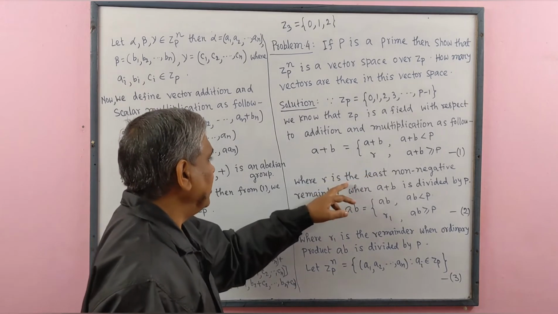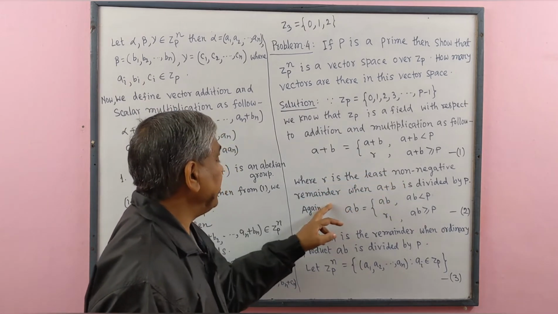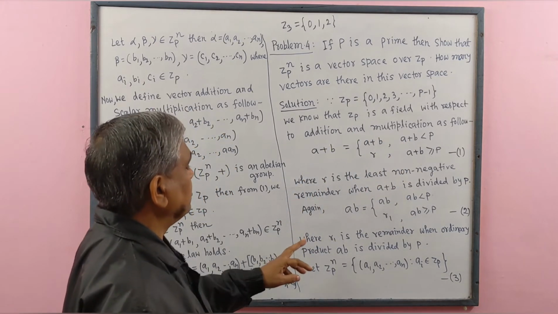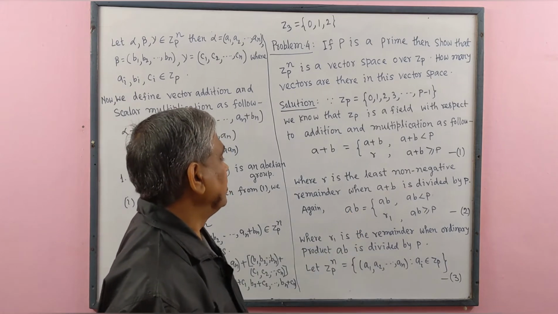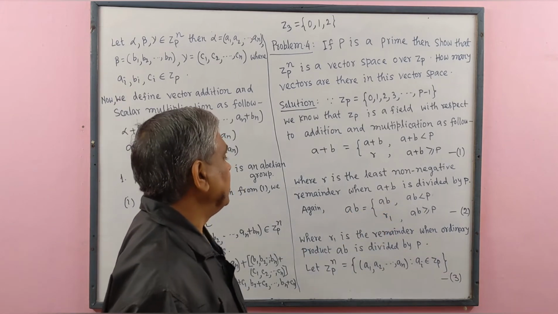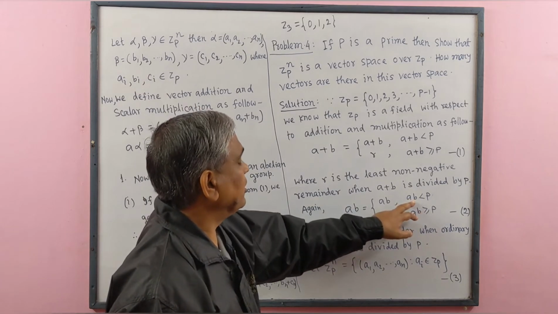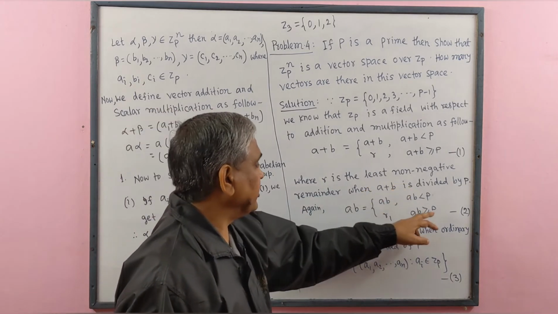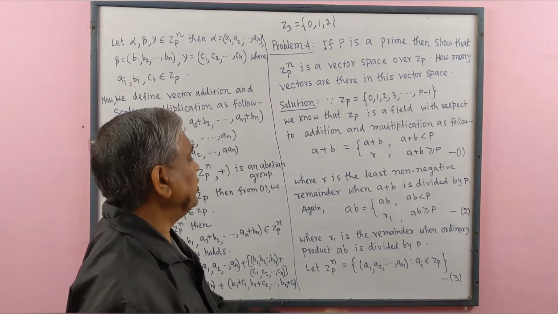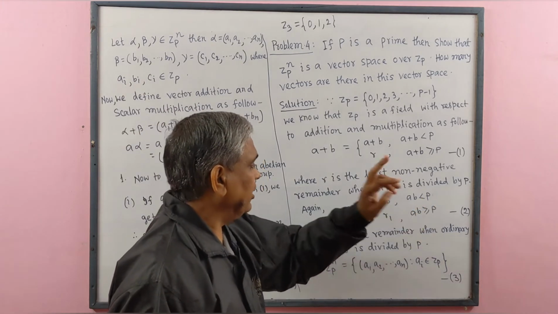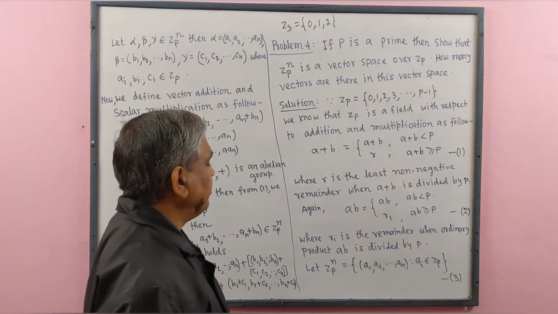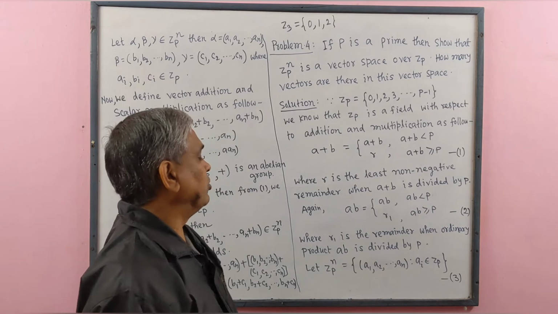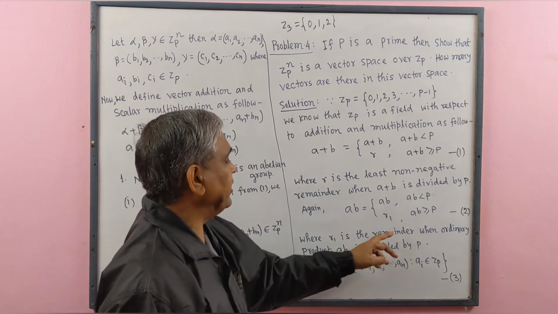Here R is the least non-negative remainder when A plus B is divided by P. Again, A multiplied by B equals A multiplied by B if A multiplied by B is less than P. When AB is greater than or equal to P, then we divide AB by P, and if the remainder is R1, then we write R1. That is, R1 is the remainder when the ordinary product AB is divided by P.